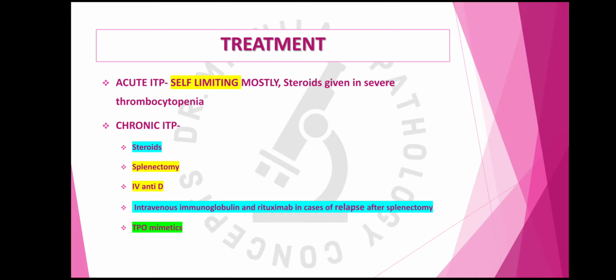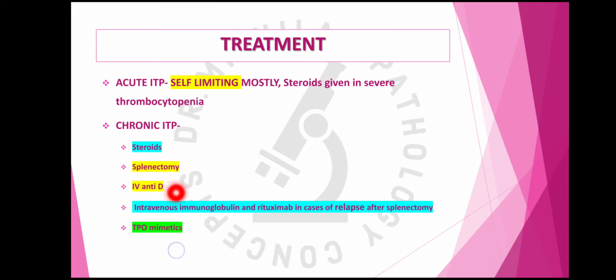Next, splenectomy is done because the spleen is the site where these platelets are removed. So splenectomy helps in increasing the platelet count. It is usually done in case of relapse or if the ITP is refractory. And intravenous anti-D is also one of the treatment options.